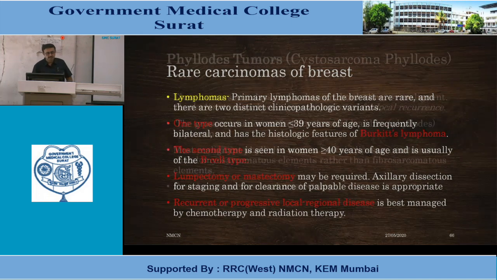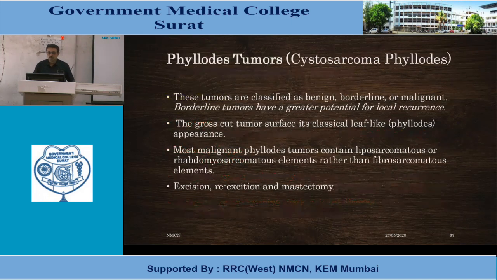Phyllodes tumors range from benign to borderline or malignant. Borderline tumors have greater potential for local recurrence and conversion into malignant tumor. The gross cut tumor surface has a classical leaf-like phyllodes appearance, so it is called phyllodes tumor, and cystosarcoma phyllodes is a misnomer. Basically, it is not a sarcoma of the connective tissue of the breast. Most malignant phyllodes tumors contain liposarcomatous or rhabdomyosarcomatous elements rather than fibrosarcomatous elements.